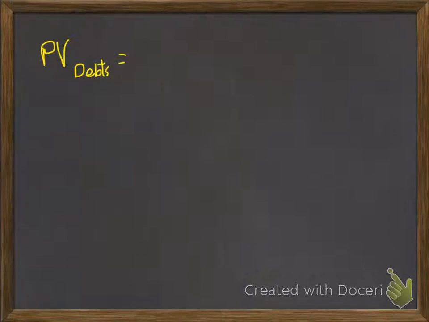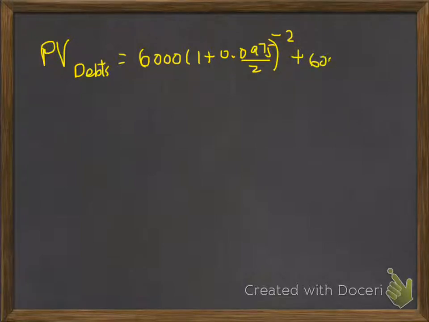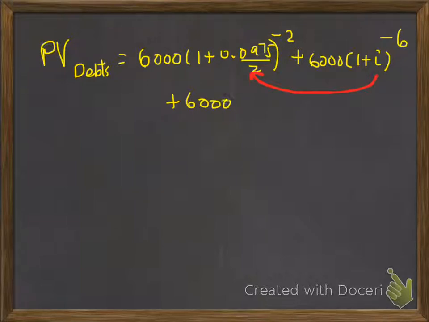the present value of the 3 debts is going to be $6,000 multiplied by 1 plus 0.0975 divided by 2 raised to the exponent negative 2, plus $6,000 times 1 plus the interest rate raised to the exponent negative 6, where the interest rate I'm going to use is that interest rate. And I'm just not going to write it out every time, plus another $6,000 discounted at 1 plus the same interest rate raised to the exponent -10.